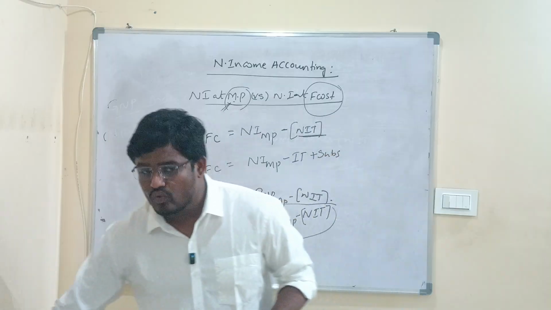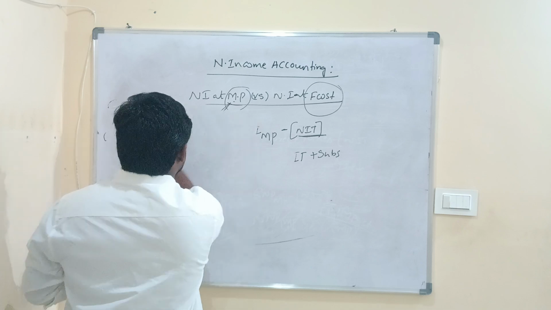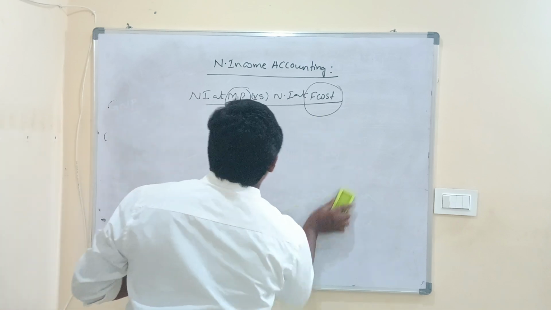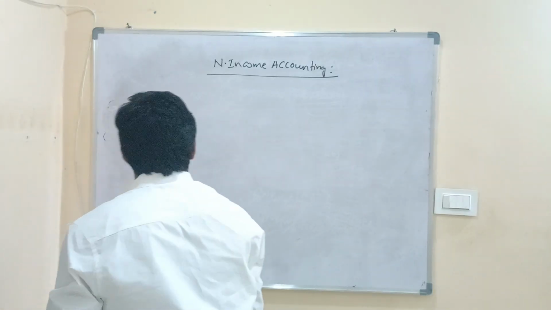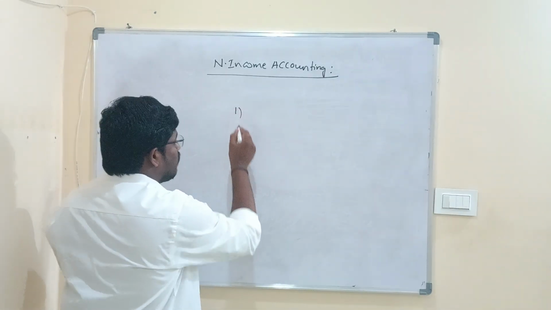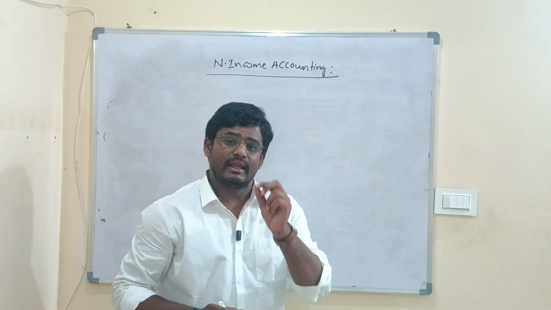Now the question is why NNP at factor cost is considered to be the best measure of national income. We need to understand why it is referred to as the best measure. There are three reasons which we can understand. The first reason why it is the best measure of national income is that we have the term net.